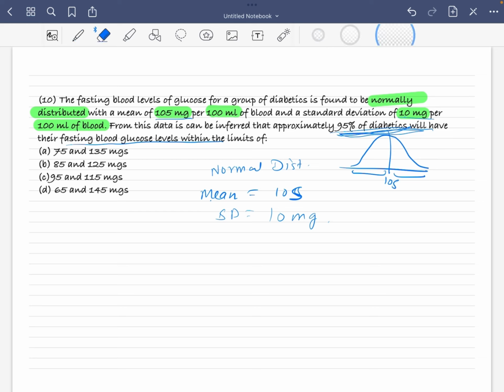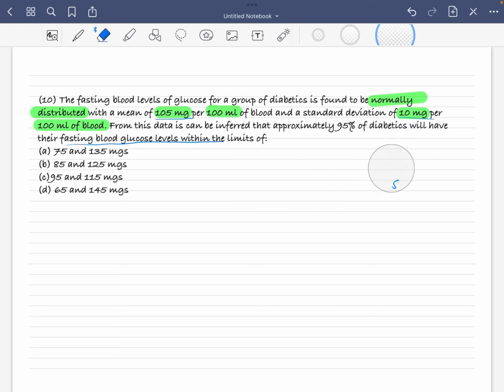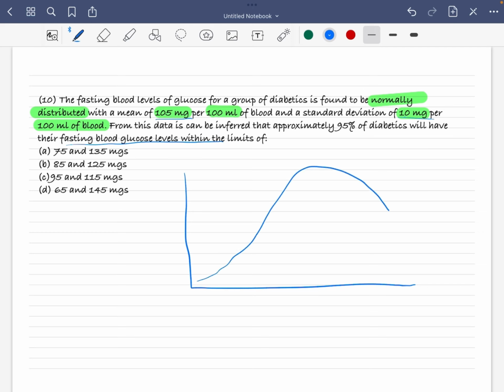So if we draw this graph in a better way, like the previous one, this is how it's going to be. It's a normal distribution graph.